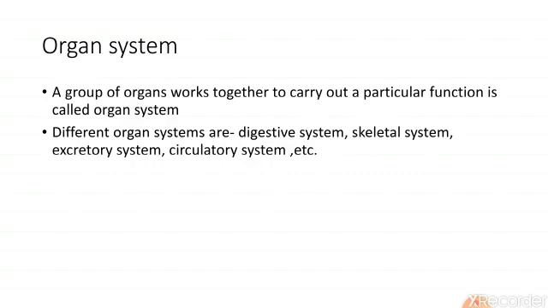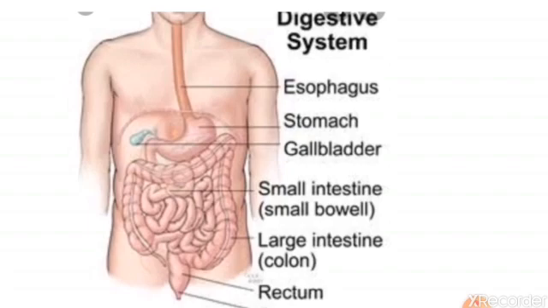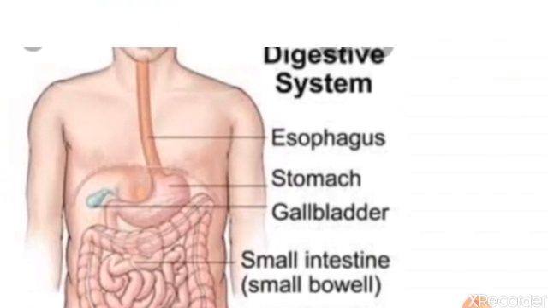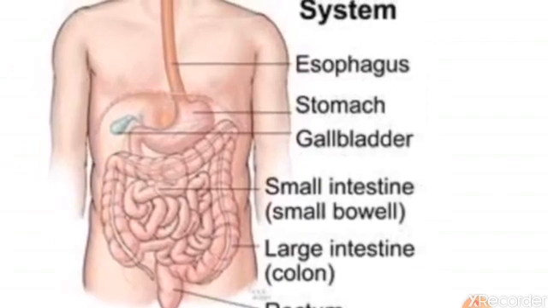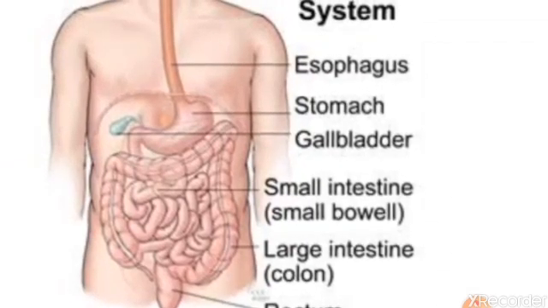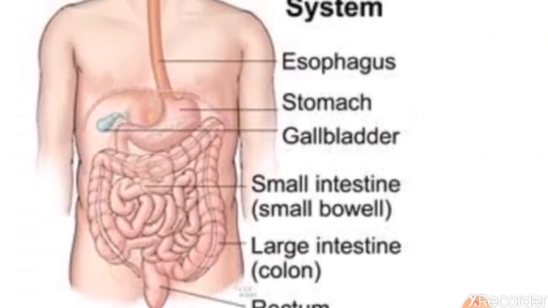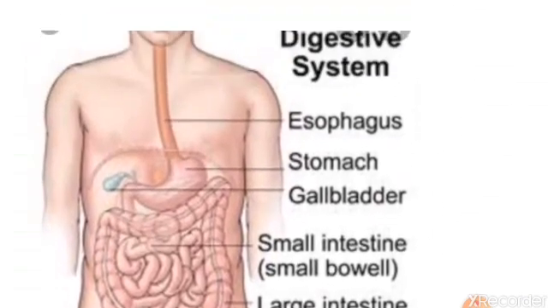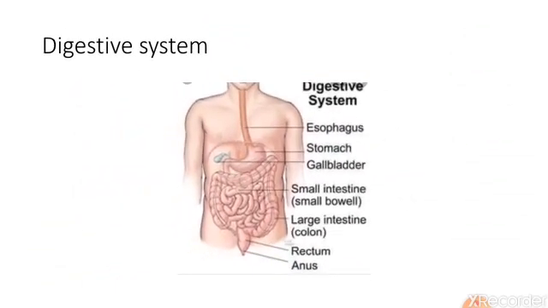Let us see the pictures of some organ systems one by one. Now this is a picture of the digestive system. Already you have seen it. In this you can see there is a food pipe, which is also called esophagus. There is a stomach. There is a gallbladder, which is greenish blue in color. Then there is a small intestine. There is large intestine. There is rectum and anus. These are the parts of the system which is called digestive system.